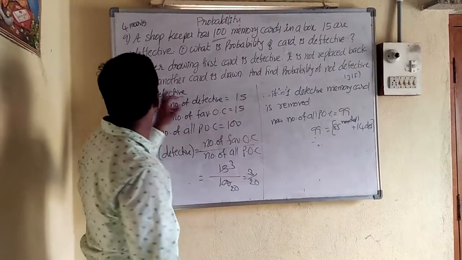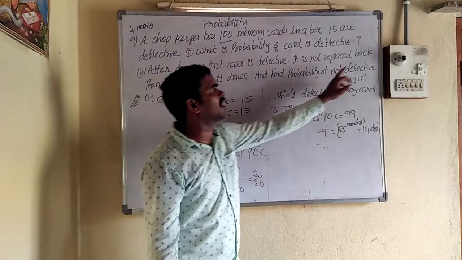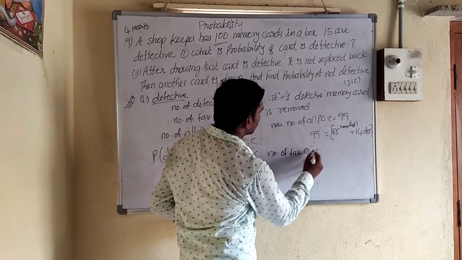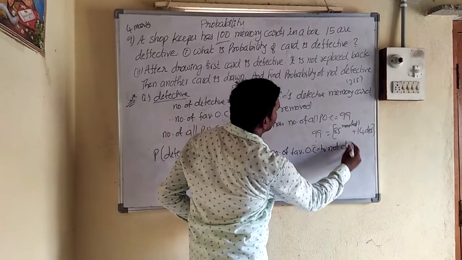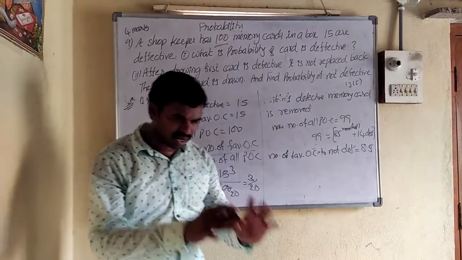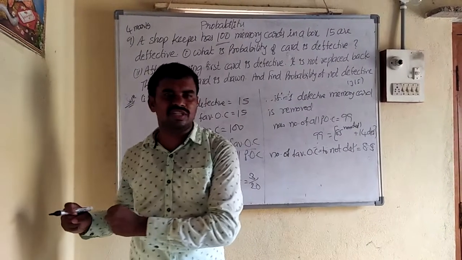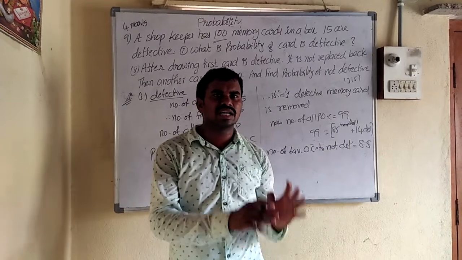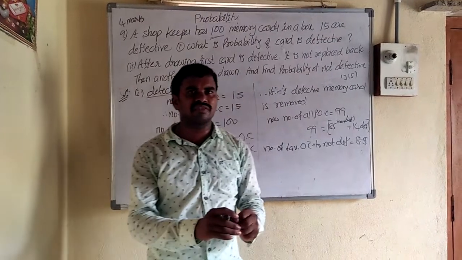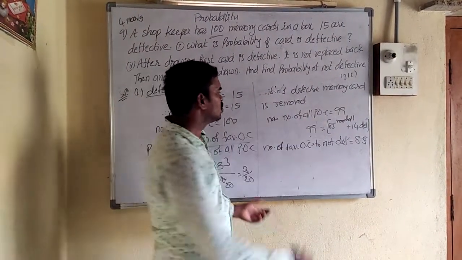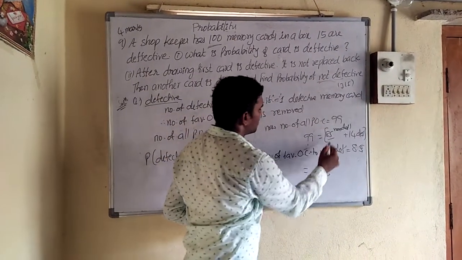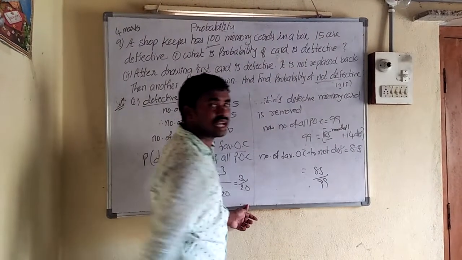One is removed. Then another card is drawn. Find the probability of not defective. So number of favorable outcomes to not defective, how many are there? Sorry, 85 are there. So very simple. From 100 cards, one defective is removed. So now there are 99 cards. In that 99, first of all 15 defective were there. Now 14 only are defective. Remaining 85 are non-defective. So 85 by, the question is asking for non-defective, 85. Total 99. So this is the solution.